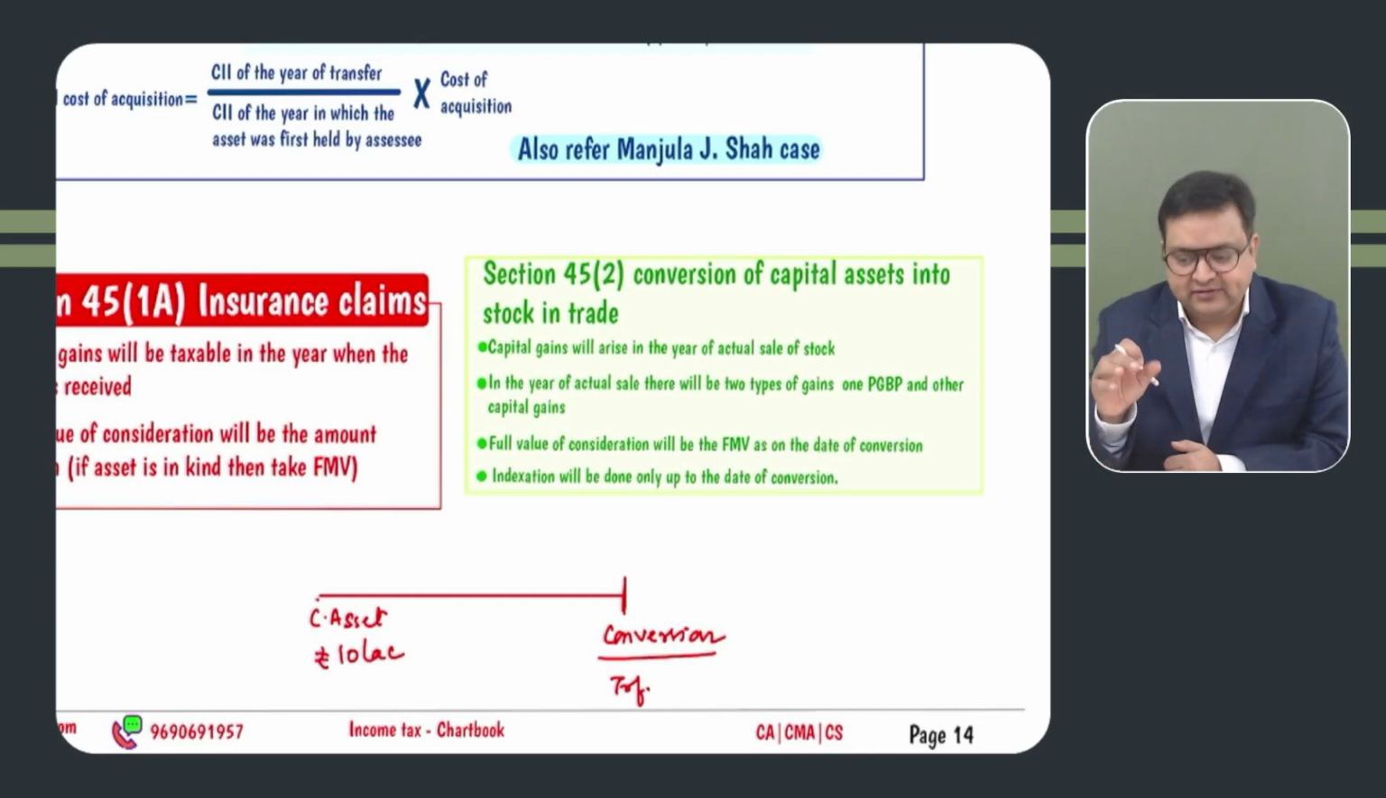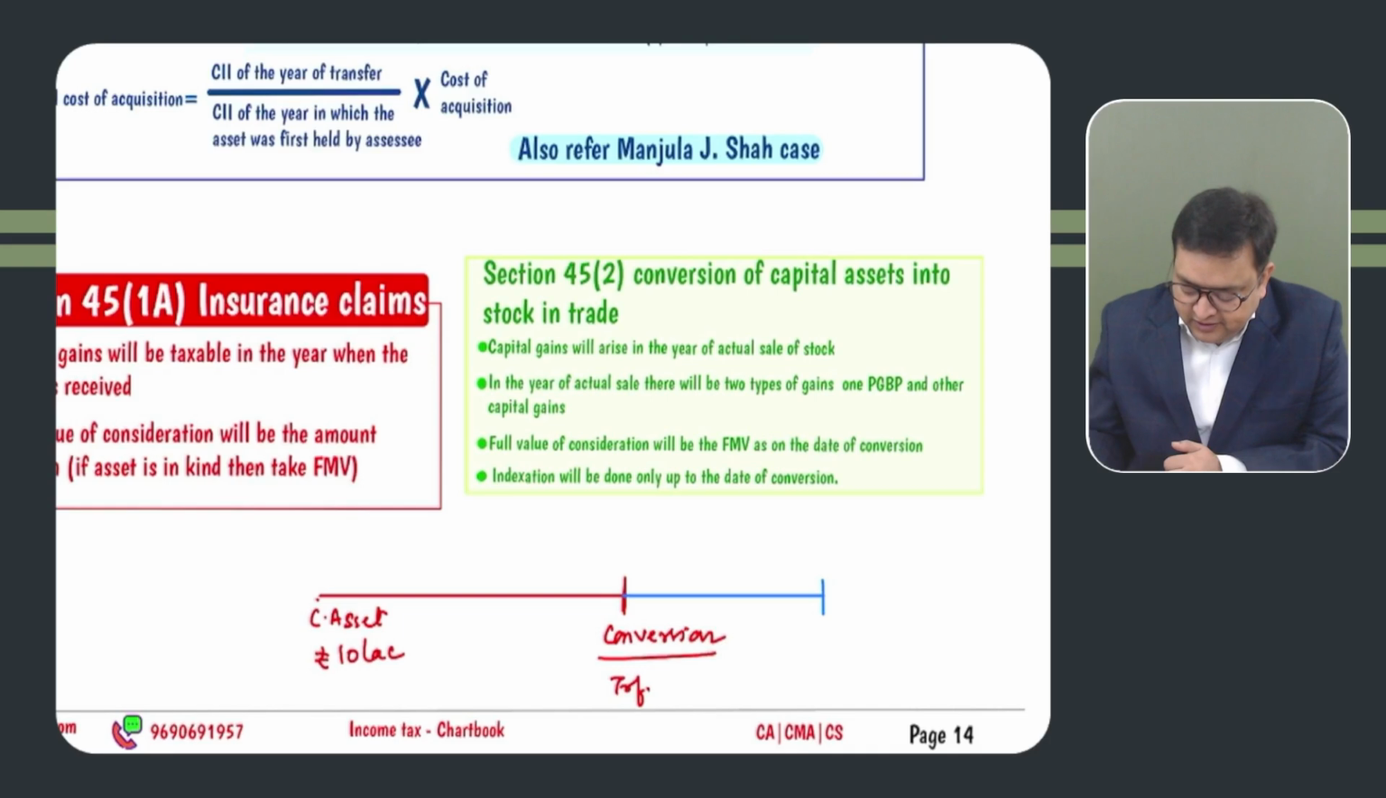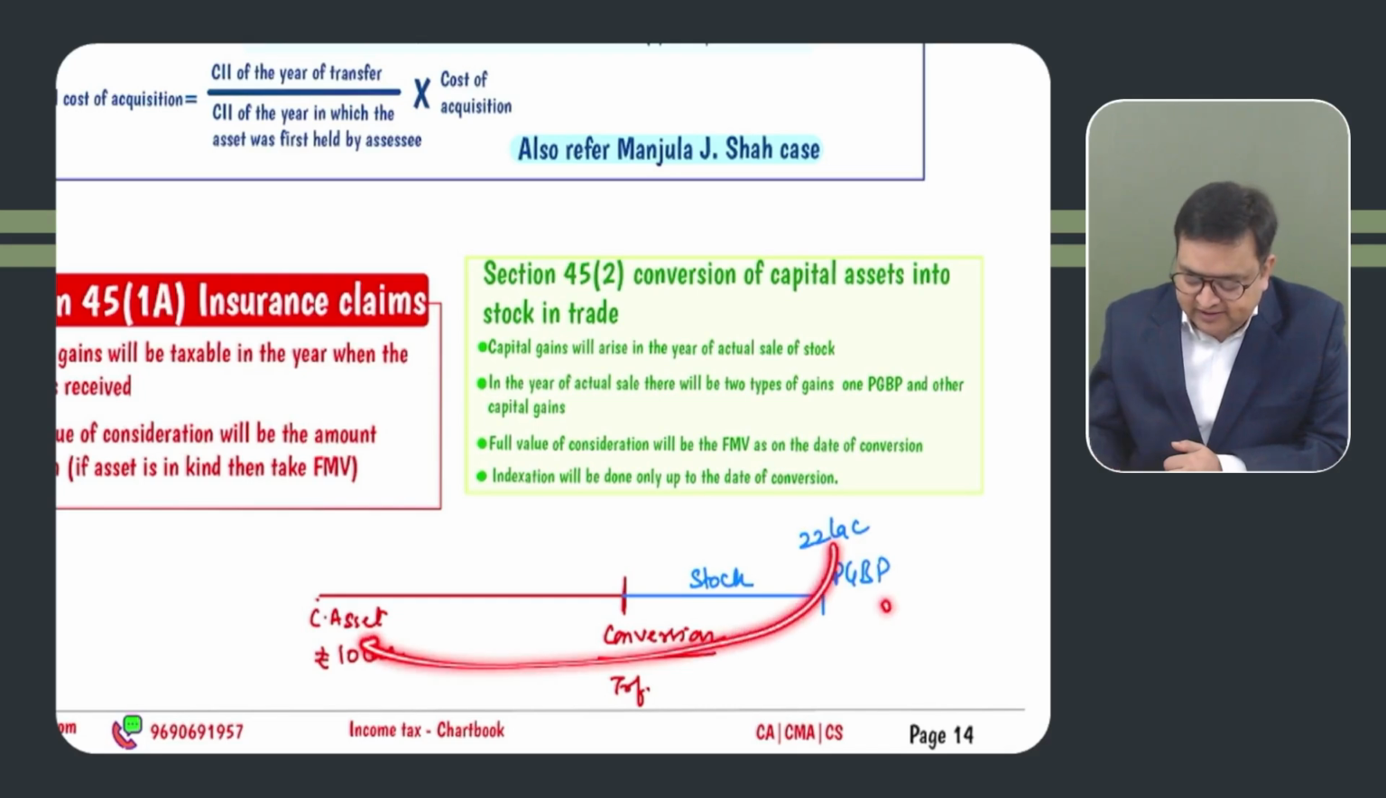But we are not going to tax it in that year. We will be taxing it in the year when it is actually sold. So here it is converted into stock, so what is getting sold? Stock is getting sold. So here it would be PGBP income, right? But let's say it is sold for rupees 22 lakh. So can we say that 22 minus 10, 12 lakh is my PGBP income?